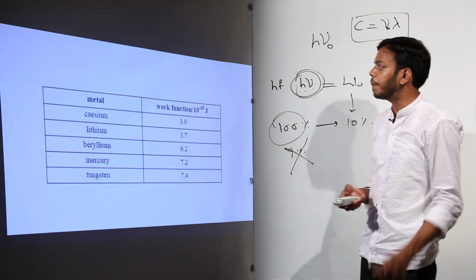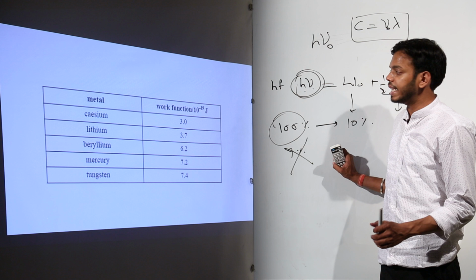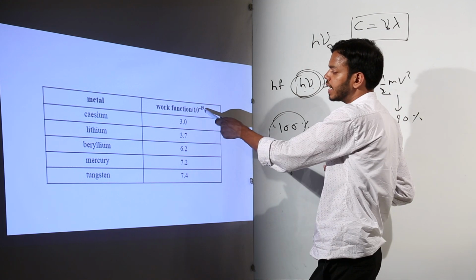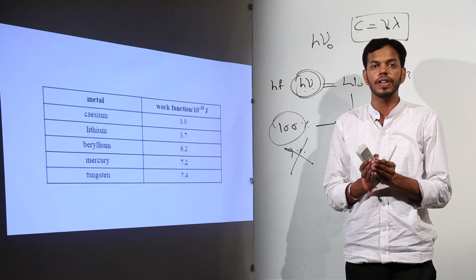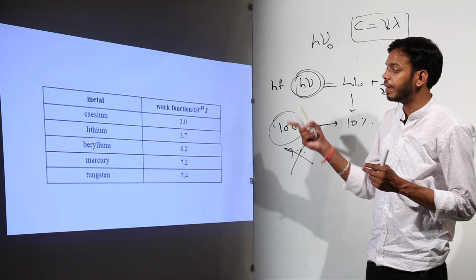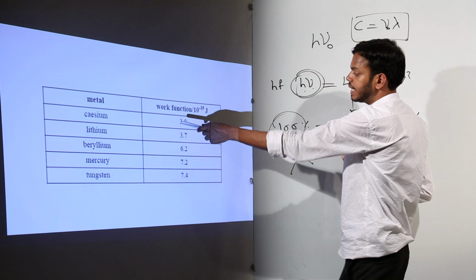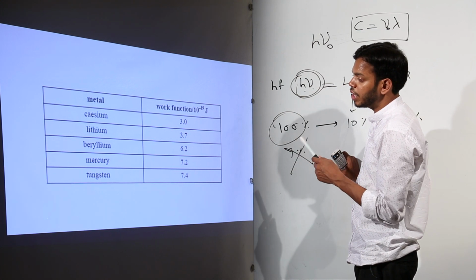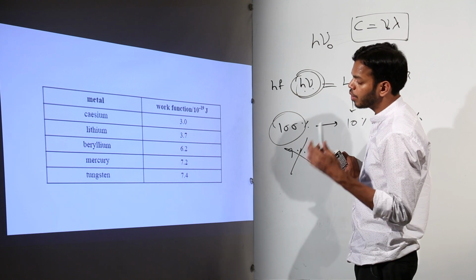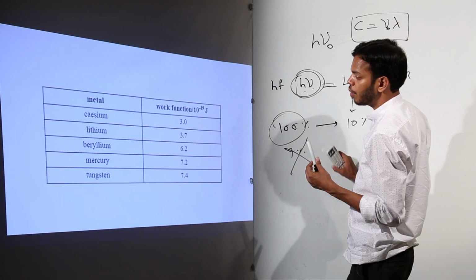Now I'll give you some examples of work function of a few metals. See, cesium, this work function has a unit of 10 raised to power minus 19 joules. Imagine how small an amount of energy is required by the electrons of this metal to come out. So cesium has got 3 into 10 raised to power minus 19 joules. Lithium 3.7, beryllium 6.2, mercury 7.2 and tungsten 7.4.